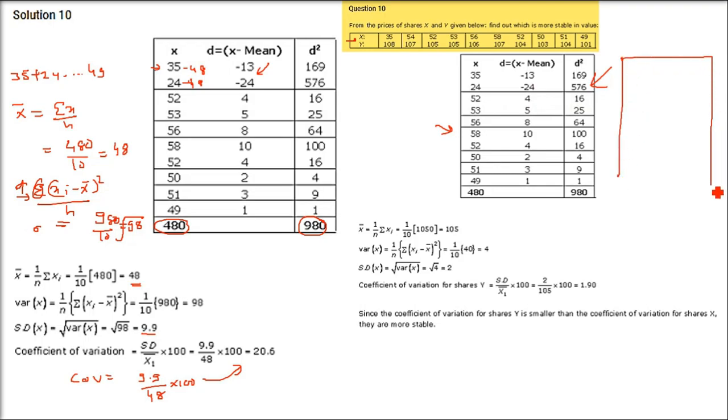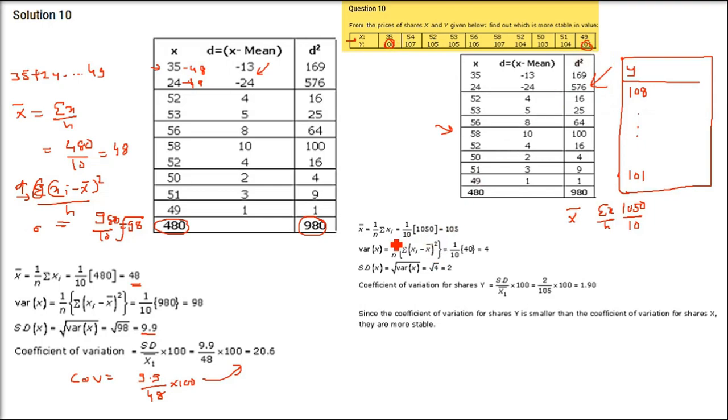For example, I'll just give you an idea. So this is y, which is 108, 107, like this till 101, and then we are going to add them, which is sigma y, and you have to divide by n. 10 is there. So 1050 by 10 is y bar, which is going to come as 105.